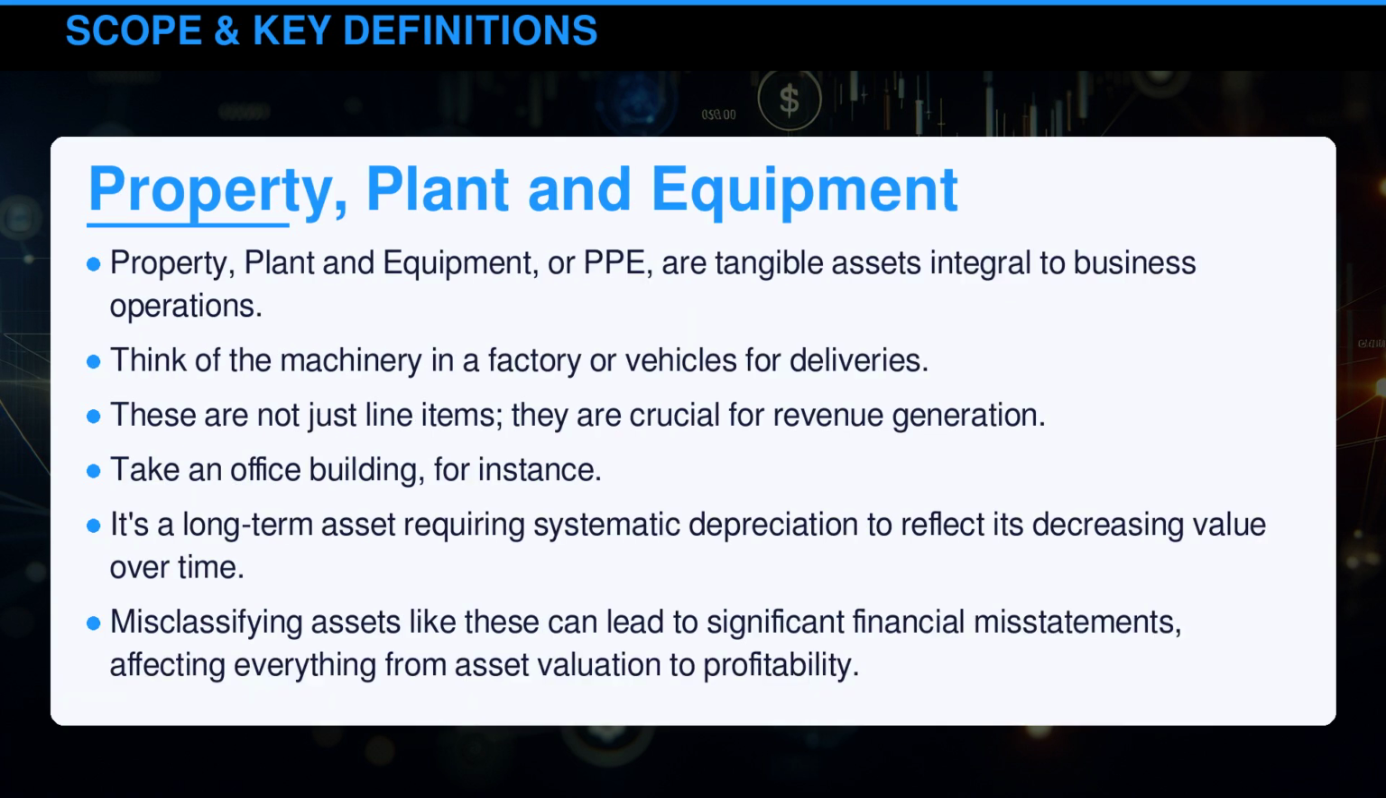Property, plant, and equipment, or PPE, are tangible assets integral to business operations. Think of the machinery in a factory or vehicles for deliveries. These are not just line items, they are crucial for revenue generation. Take an office building, for instance. It's a long-term asset, requiring systematic depreciation to reflect its decreasing value over time. Misclassifying assets like these can lead to significant financial misstatements, affecting everything from asset valuation to profitability.